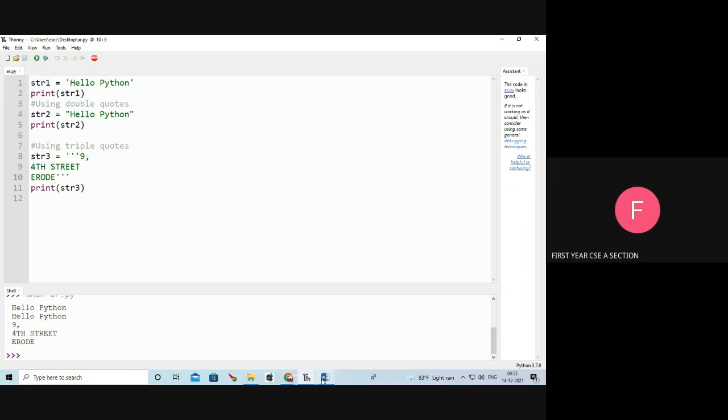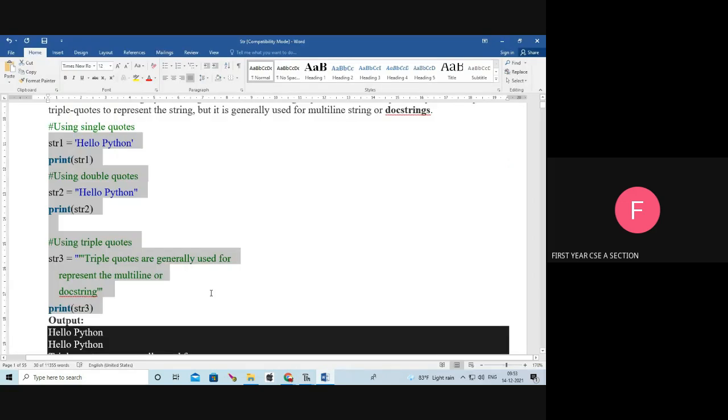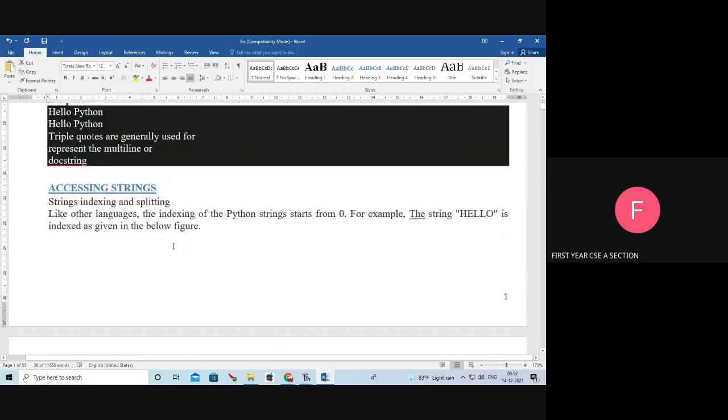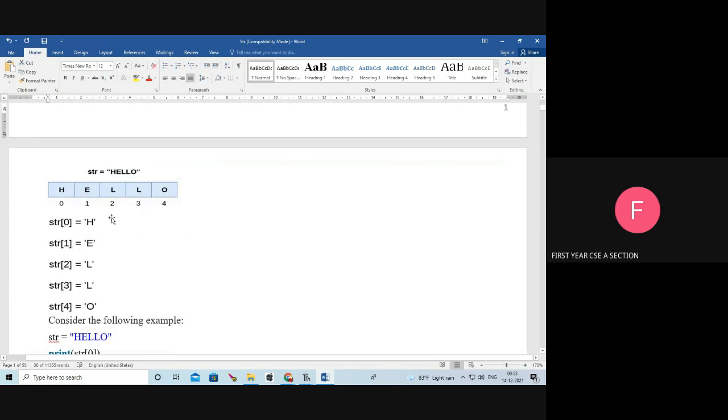Next, we are going to see accessing string. We can access the string by using the index number. For example, str equal to hello. Str is my string. The starting index number is 0, 1, 2, 3, 4, like that, and it keeps on going. If I print str of 0, H will be displayed. Str of 1, E is the output. Str of 2, L. Str of 3, L. Str of 4, O.